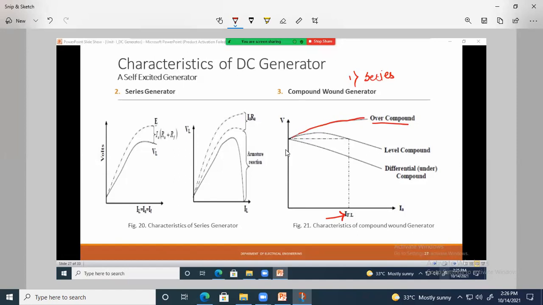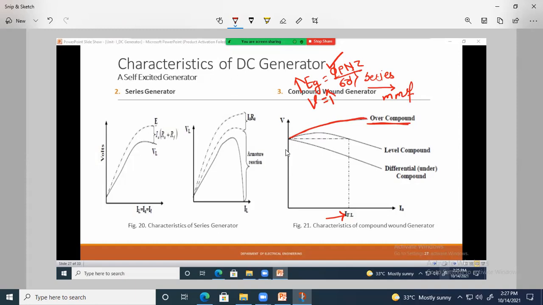This is obtained when the current increases in the series field winding. At that situation, the EMF produced in the series field winding increases. Due to that, the overall flux increases. And according to the equation, Eg equals PΦNZ divided by 60A, if the flux increases, then the induced EMF increases. So E, or the terminal voltage V, increases, and the curve is obtained like this. So this is the over compounded curve, or over compounded DC generator.